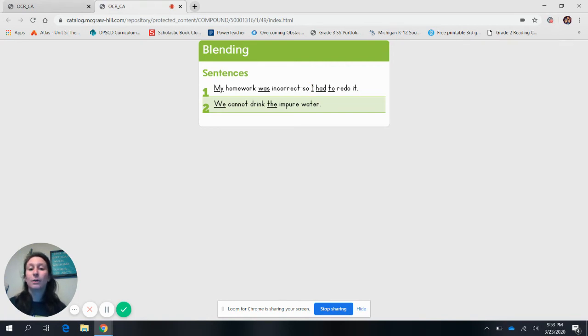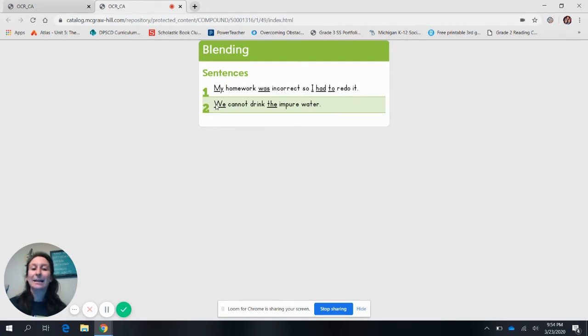Sight word so, sight word I, sight word had, sight word to, and then here's a word we don't know, re, sound of a D, read, and then that oo sound, ooh, what's the word? Redo, and then a sight word again, it. So let's see if we can read that together. Ready, let's read. My homework was incorrect, so I had to redo it. And a period so we can breathe.